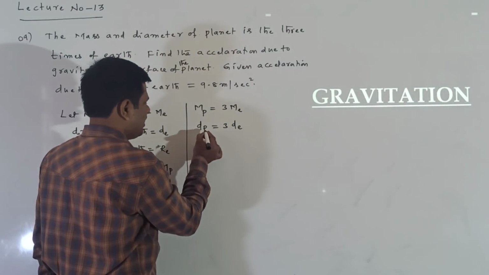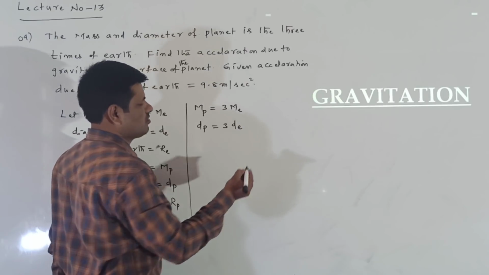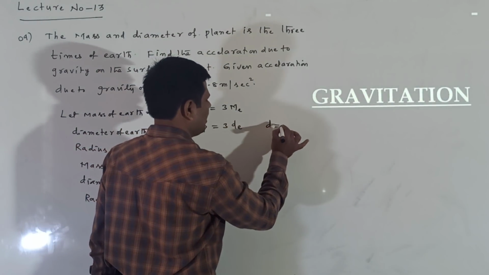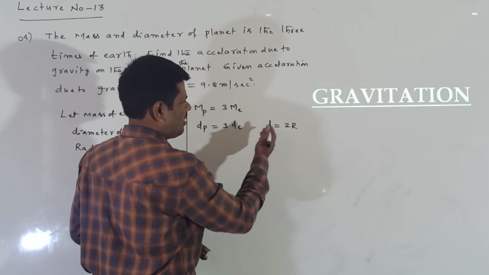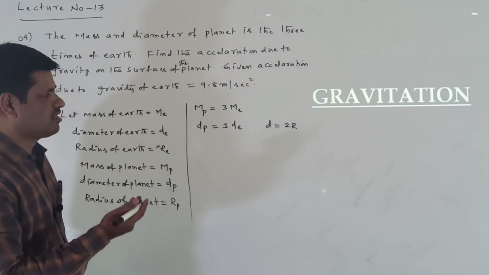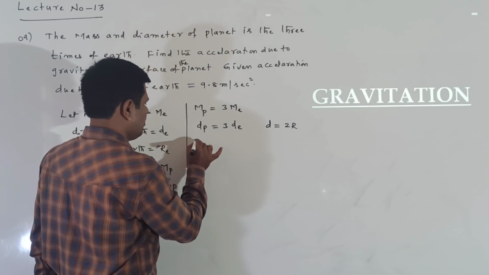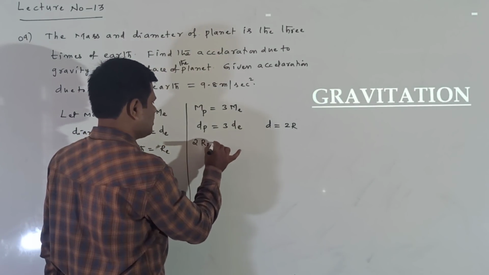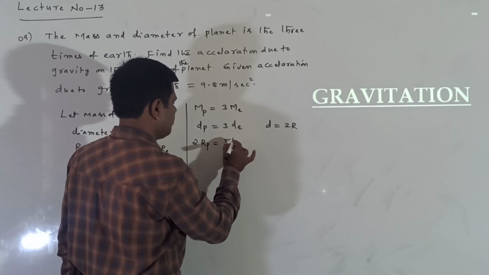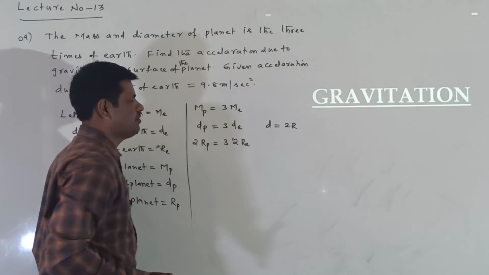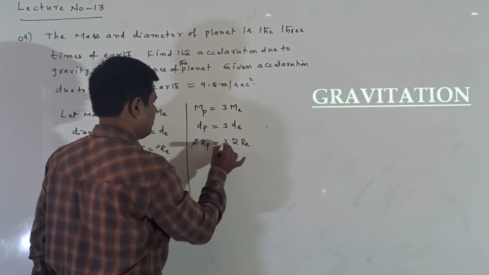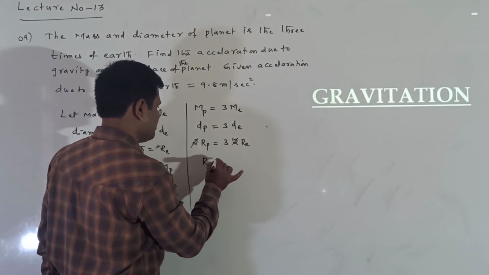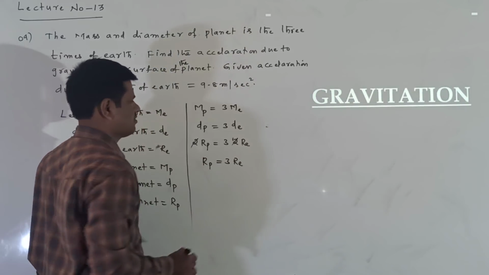Means here the diameter is 3 times, so the radius is also 3 times, because the diameter is equal to 2 times the radius. R is equal to d by 2, or d is equal to 2r. Means 2 Rp is equal to 3 into 2 Re. Now the 2 gets cancelled. The radius of the planet is equal to 3 times the radius of the Earth.